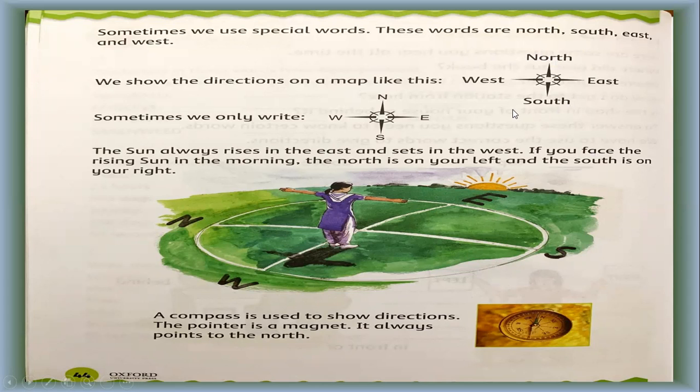In our daily life you use just these words, like my bag is on the bed, on, in. These are the words to show the direction or the position of one thing in relation to another. When you are telling the position of something, it means that you are telling the directions.